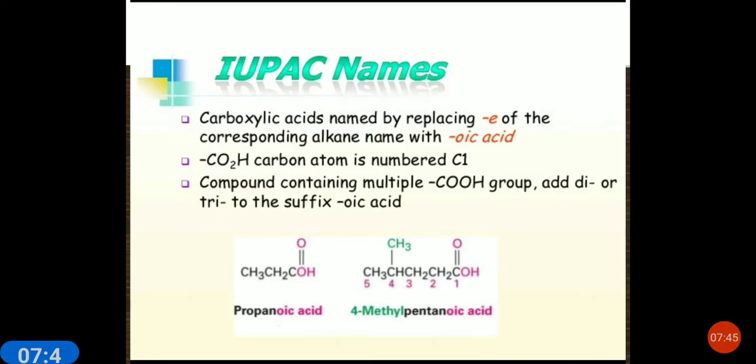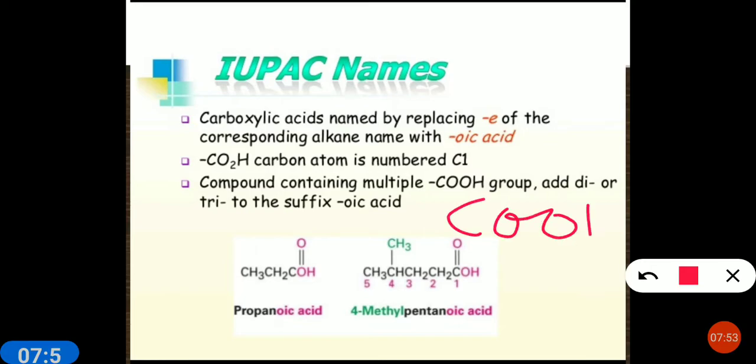The carbon atom of the COOH group is numbered C1. The rule is to select the longest carbon chain that includes this functional group, and number 1 is given to the carboxyl carbon only.